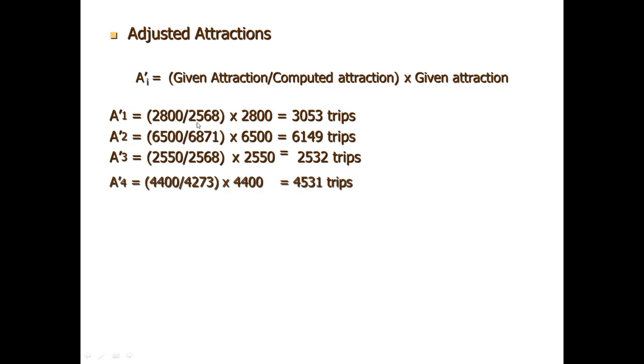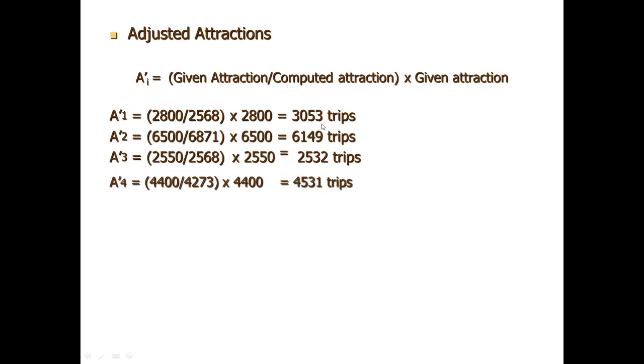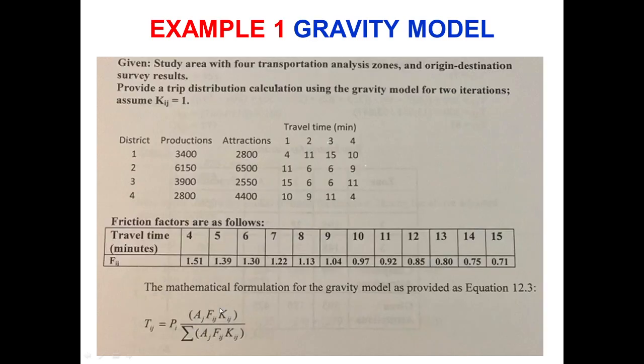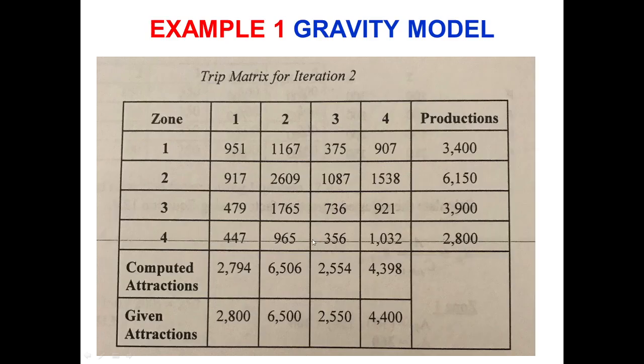So for first zone, the adjusted attraction will be 2800 divided by 2568 multiplied by 2800. 2800 is the given attraction for first zone, and 2568 is the computed attraction for zone 1. So our adjusted attraction comes out to be 3053 trips. Similarly, we will perform this step for all the 4 zones, and now we will use these 4 values as the attractions, and we will substitute these values in this formula for Aj. So our Aj for first zone will become 3053 instead of 2800, and we will perform this second iteration.